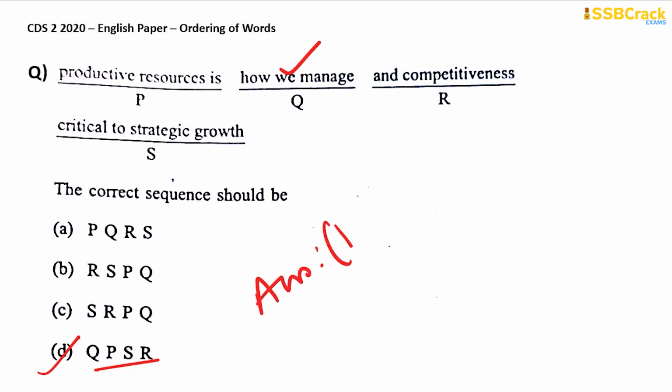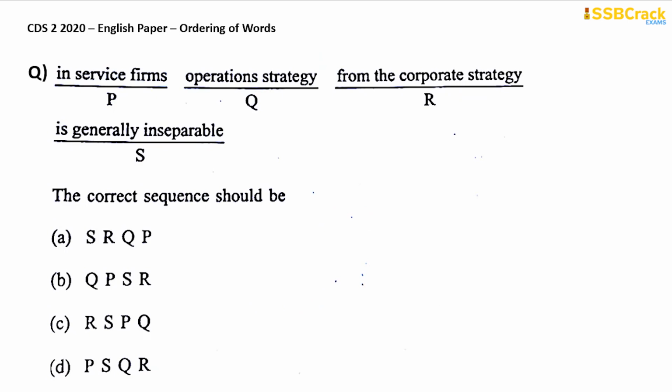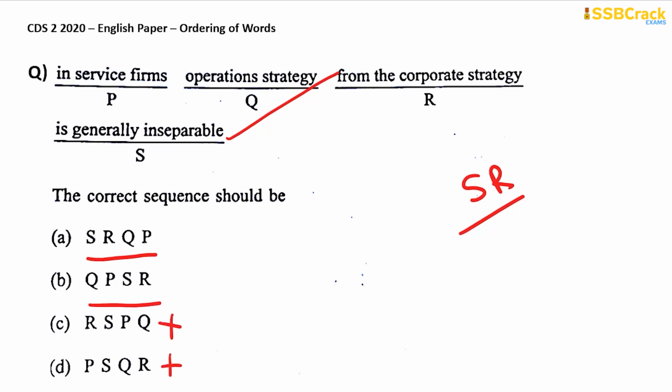So quickly we will write our answer as option D here. Next one. In service firms, operation strategy from the corporate strategy is generally inseparable. So "is generally inseparable from": inseparable and from will be joined. So we have to find a combination where S and R will be there one after the other. Now S and R is there in option A, also in option B, not in option C or D. So we can cross these 2 options, eliminate these options.